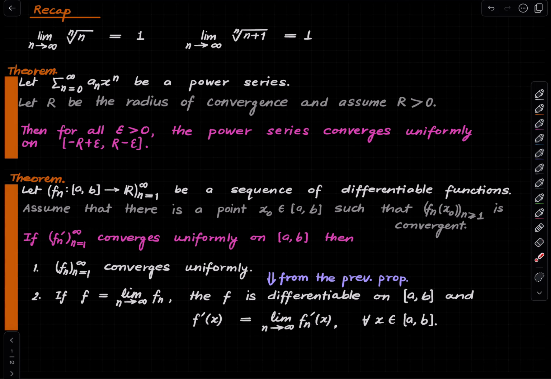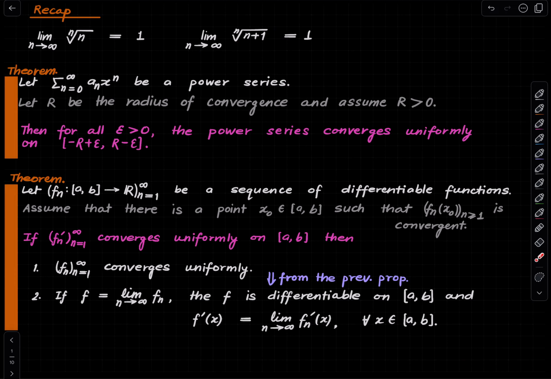relevant things. So first of all, we will need that this limit is equal to 1, and we have seen this many times. So I'm not going to recall the proof of it, but if you don't recall the proof, or if you're unsure about it, you can just take this as an exercise. A simple consequence of the previous one, or another exercise if you will, is that this limit is also 1. Of course, changing n to n plus 1 is not going to make much of a difference once you take nth root, so intuitively it should be clear anyway.